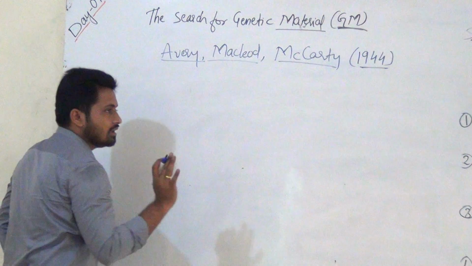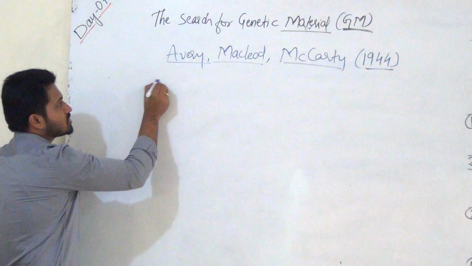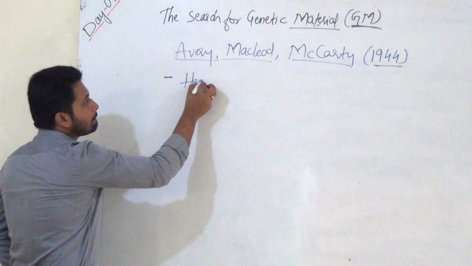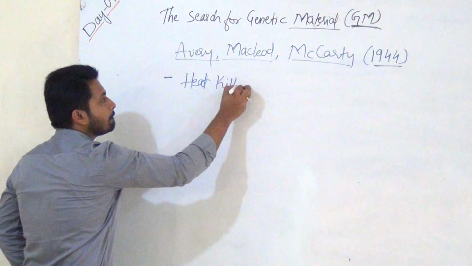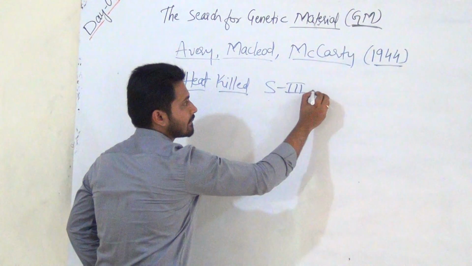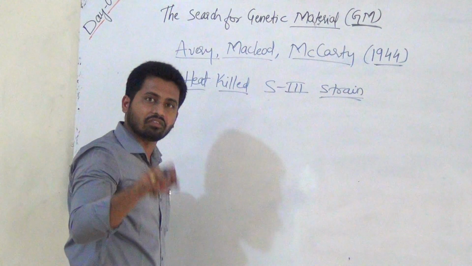What they did first: in the first step, they heat killed the S3 strain, which is the pathogen.